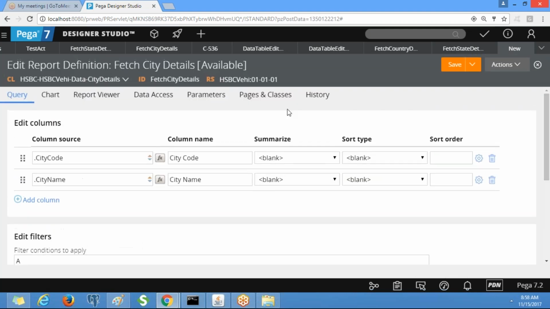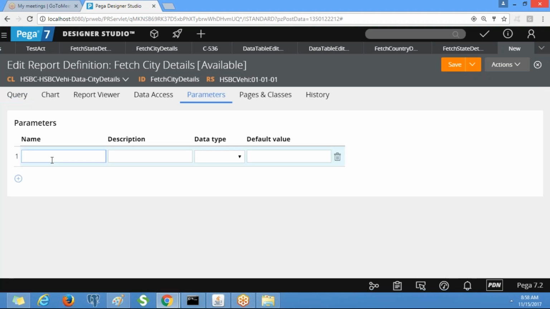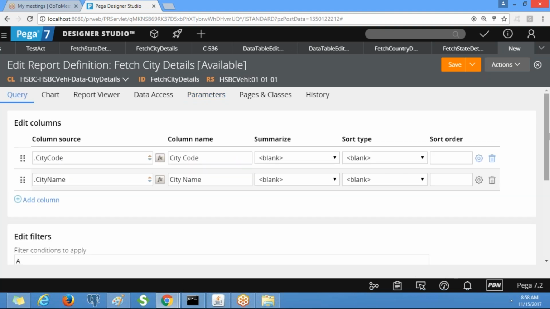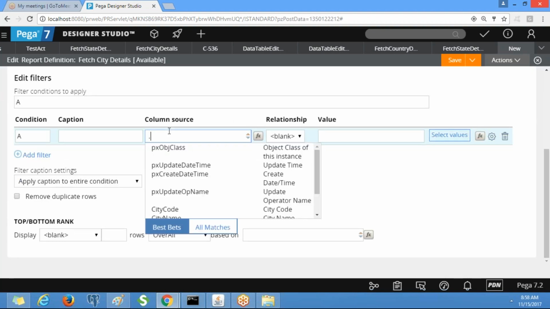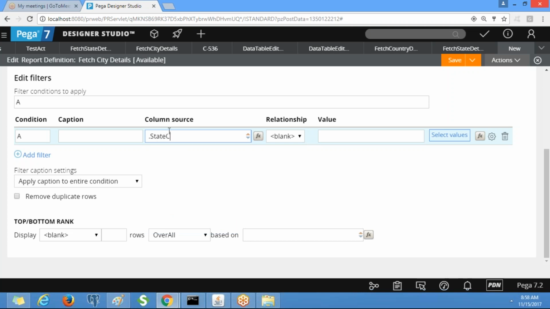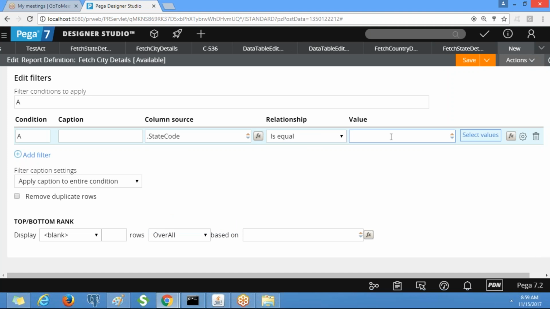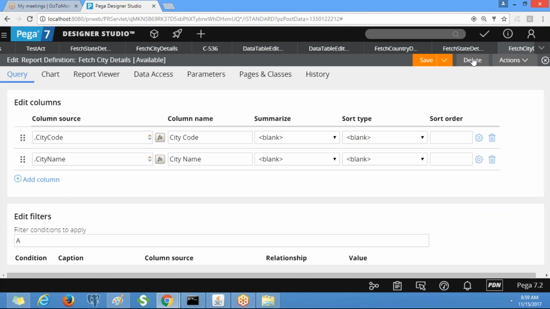Now you tell me what we need to do. We need to define the parameter, state code. Go to the query tab. Here you need to select state code is equivalent to param dot state code. Click on save. Clear?